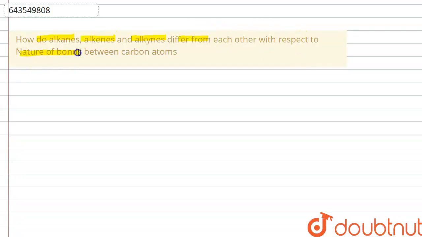Hello everyone, the question is, how do alkanes, alkenes and alkynes differ from each other with respect to nature of bonds between the carbon atoms? So in this question, they are talking about the nature of bonds between the carbon atoms present in the hydrocarbons, alkanes, alkenes and alkynes. Now, the difference between alkanes, alkenes and alkynes is the nature of bonds or the number of bonds that are between the atoms.